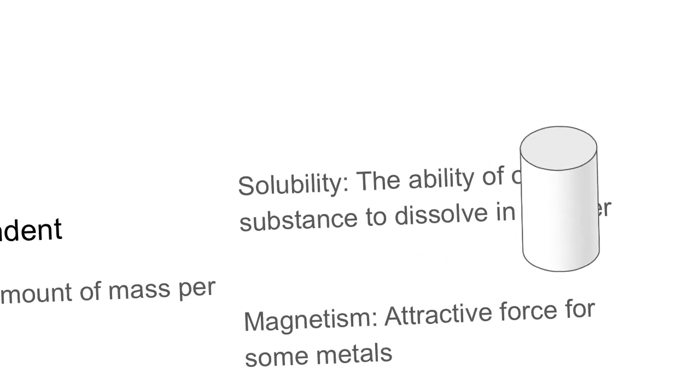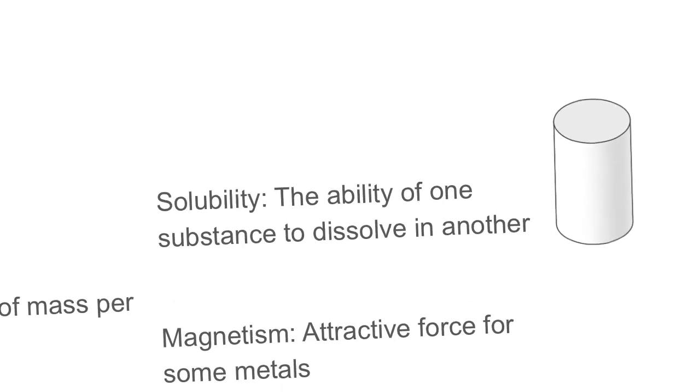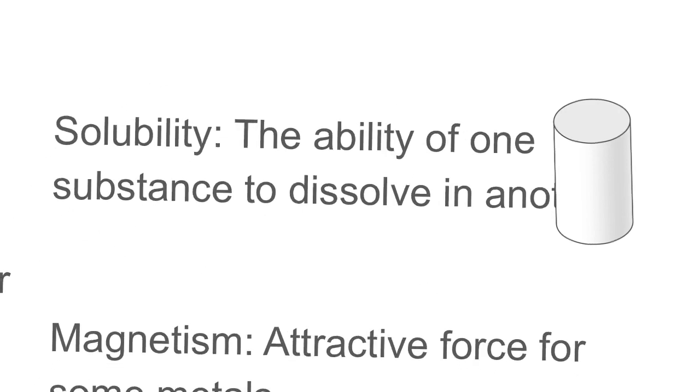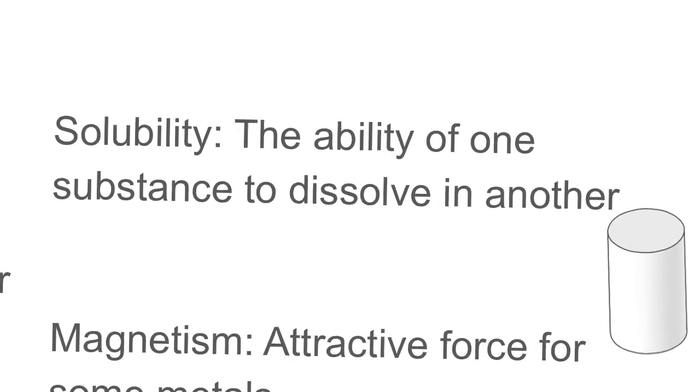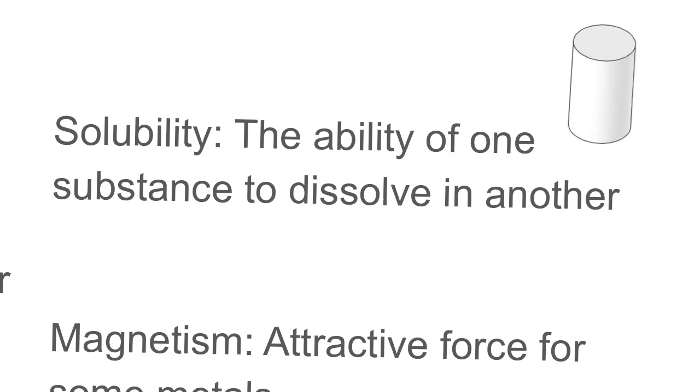We could also look at the solubility. This is going to tell us whether or not this thing dissolves in another substance. And one that we would really look at is water. Well, does it dissolve in water? Because some substances will dissolve in water. If it was maybe a big block of salt and it started to dissolve in water, we would know, okay, it dissolves in water. That's going to tell us a little bit. It's soluble in water, we'd say. Or maybe it's something like iron where it's not soluble in water. It depends on what the substance is, but that could tell us a little bit more about what this object is.